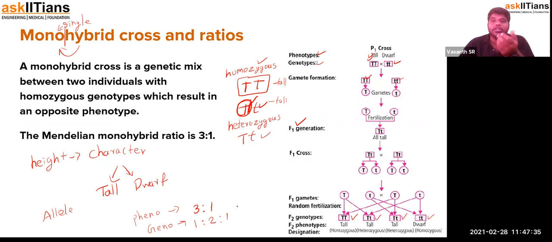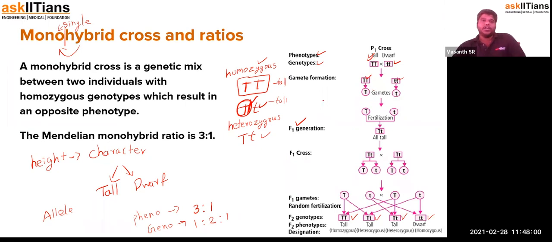He also understood many things that we'll be doing in the upcoming videos. I hope every one of you understood the monohybrid cross and ratio. In the monohybrid cross, you have to box the parents and circle the gametes. It is mandatory. This is how you have to learn and how it has to be represented. I hope you should not get confused.